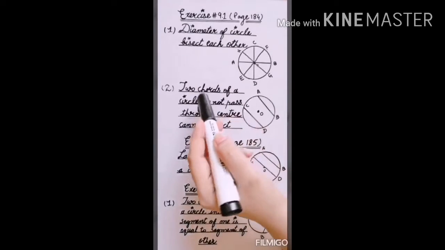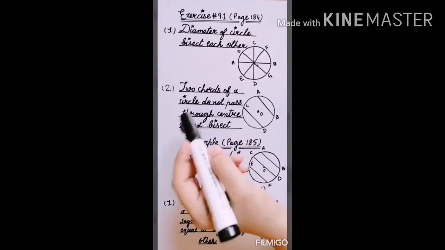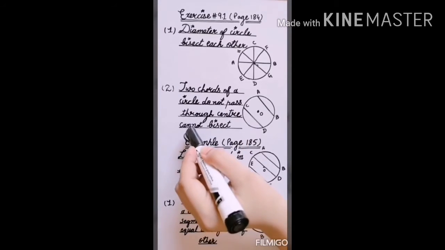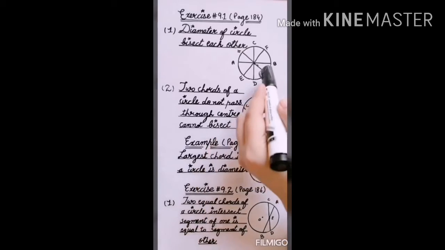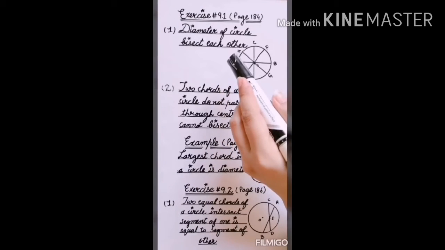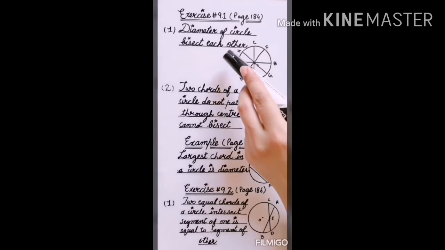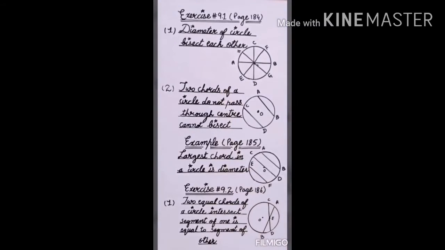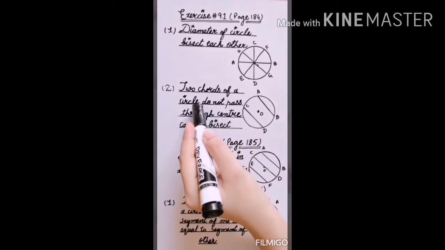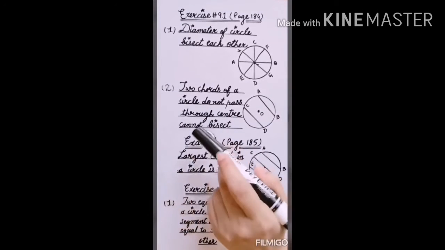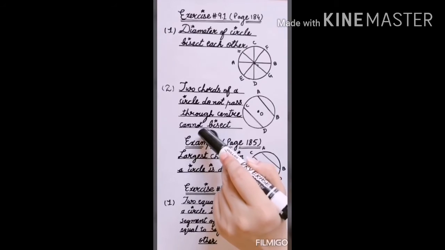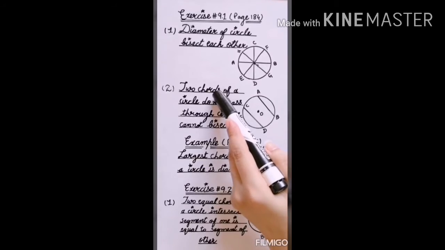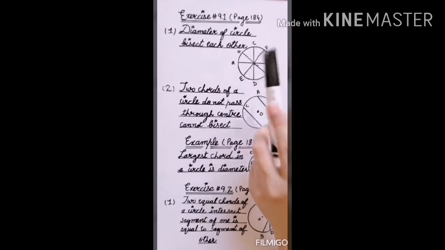The question number 2 is, two chords of a circle that do not pass through the center cannot bisect each other. Diameters are also basically chords, but the difference between a simple chord and a diameter is that the chord that passes through the center is said to be the diameter. If you have two chords which are not passing through the center, it means that these chords are not diameters. If the chords pass through the center, these are said to be diameters.